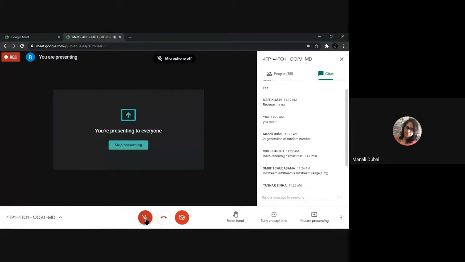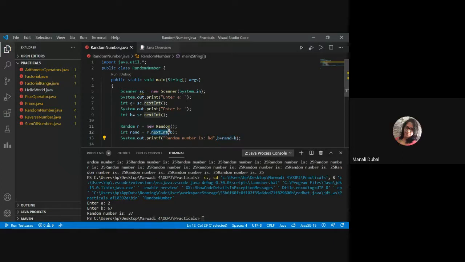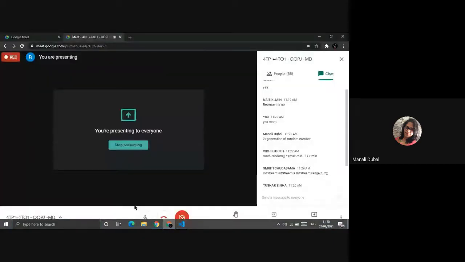Which function are you using? Show me which function you are using. NextInt itself. Yes, ma'am. Oh, okay, nextInt also. Good. All right.